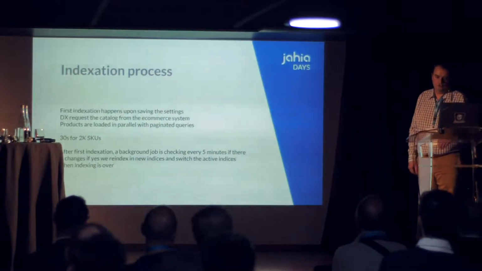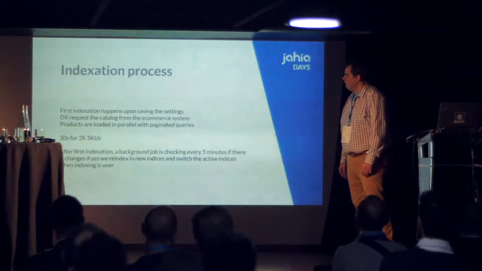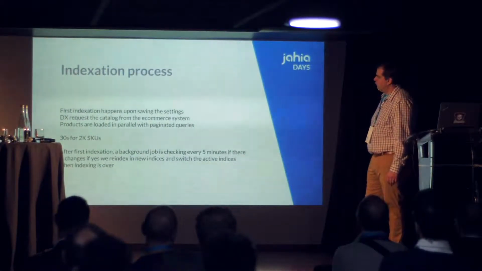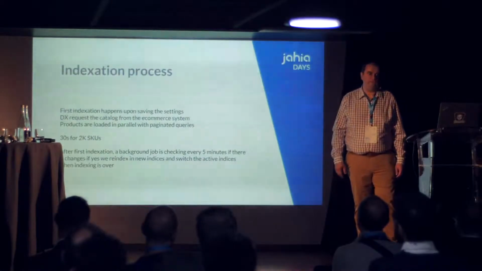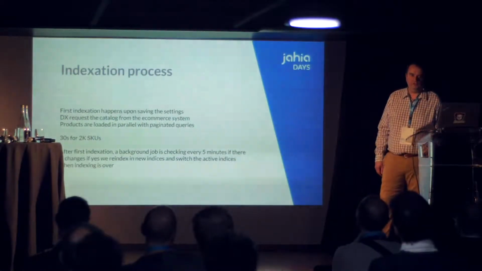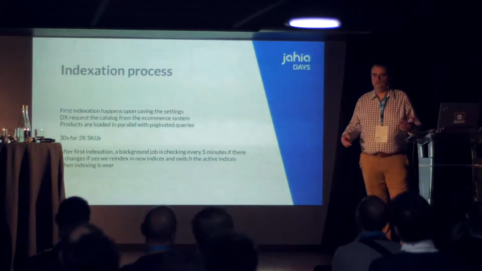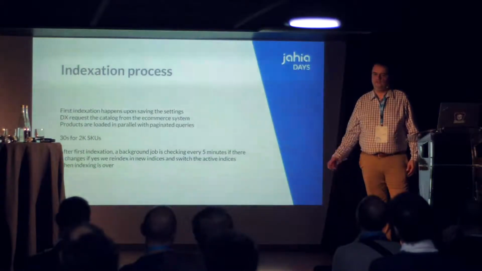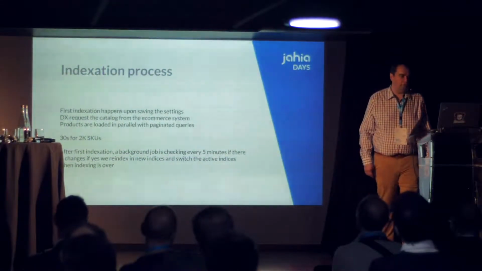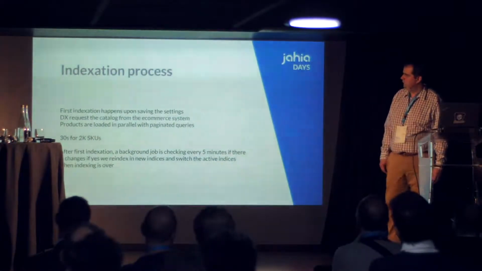So I'm going to start to show some code a little bit. First, indexation: what's happening in the indexation process. The first indexation happens when we save the settings right away. What will happen is that DX will request the catalog from the e-commerce system. We will get all the structure, get all the products, start to inject the products in Elasticsearch. And right now we are able to index up to 2,000 products in 30 seconds.